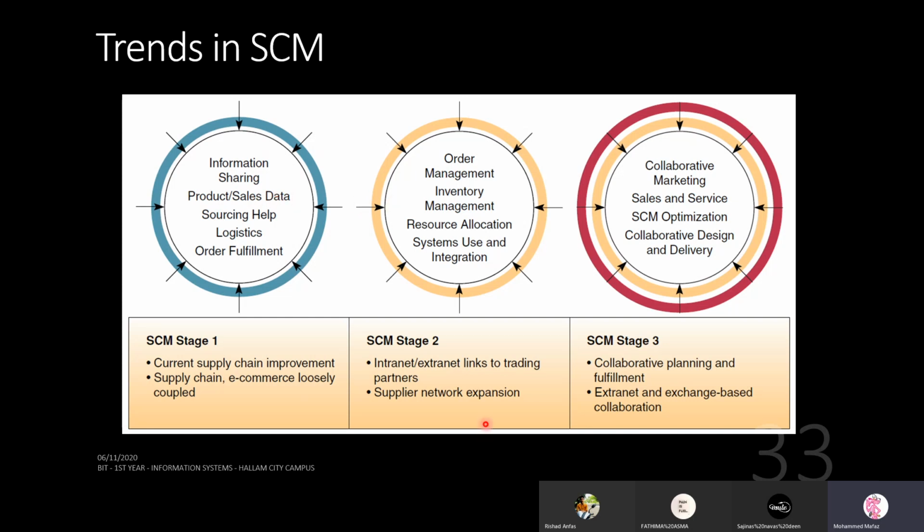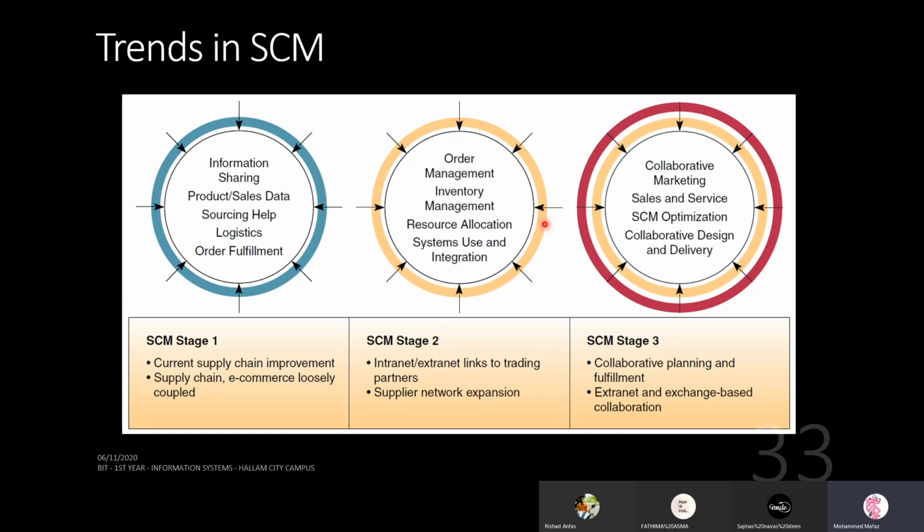The second stage is how do you make this information sharing possible? You need to provide intranet or extranet links to different partners, and then you make sure supplier network expansion is also made possible. That is what is in the second stage. That is where you enable order management, inventory management, resource allocation, systems use and integrations. All this is possible through the second stage.